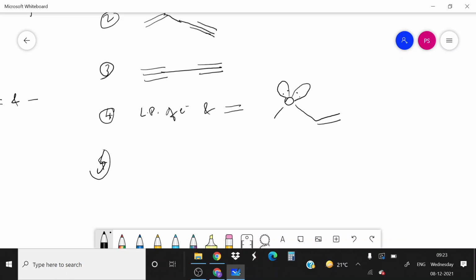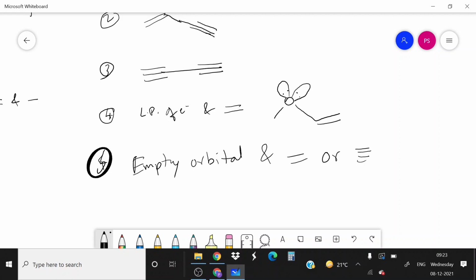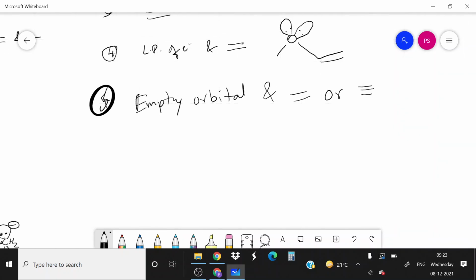Fifth one is empty orbital, generally p or d orbital, and double bond or triple bond separated by single bond. Example of this type is the carbocation.